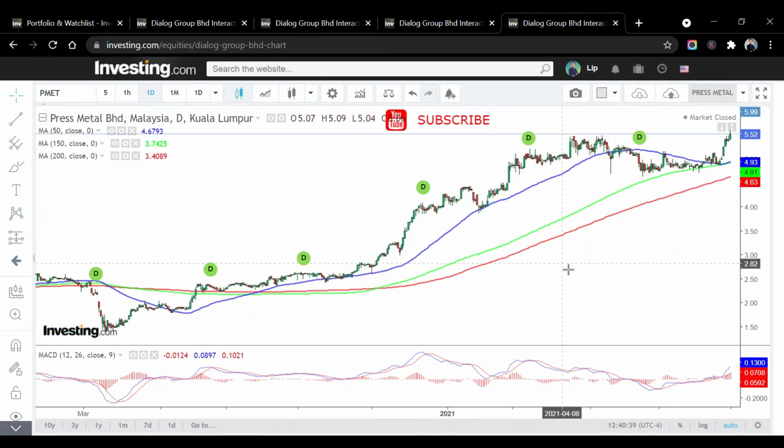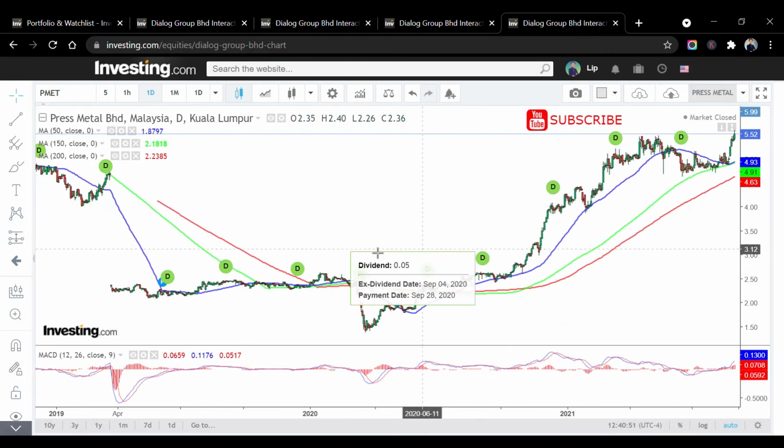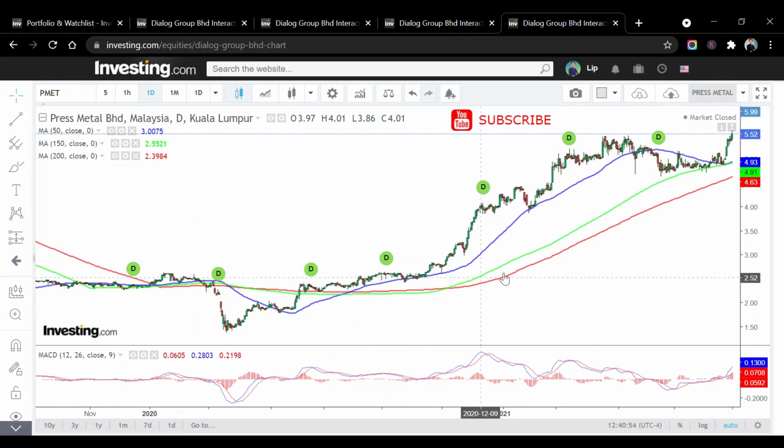Alright, let's continue with our precious metal analysis. Again, I've plotted the 50, 150 and 200 days moving average, blue, green and red. It's quite interesting. You can obviously see that since July 2020, the 50 days moving average already cut above the 150 and 200 days moving average, and in November 2020, the 150 days also cut above the 200 days. So this is actually a confirmed uptrend, you can see.